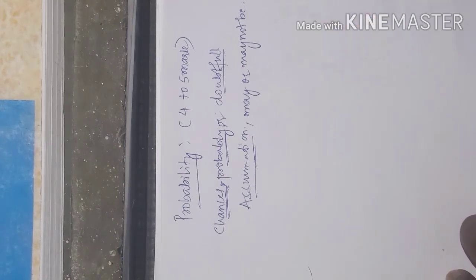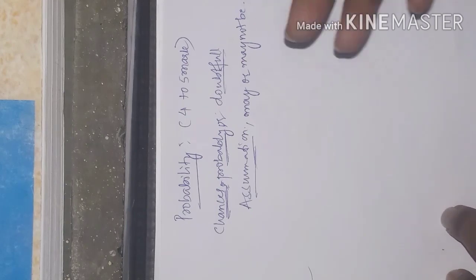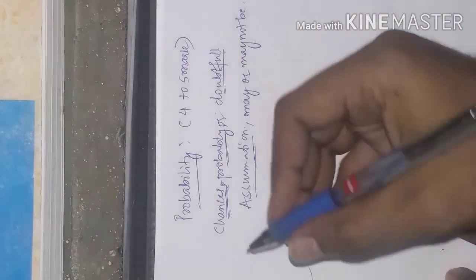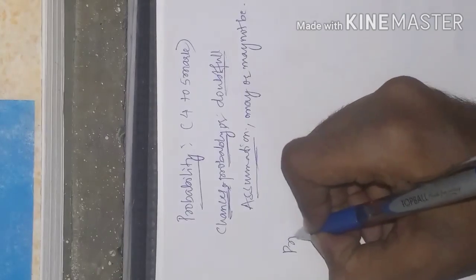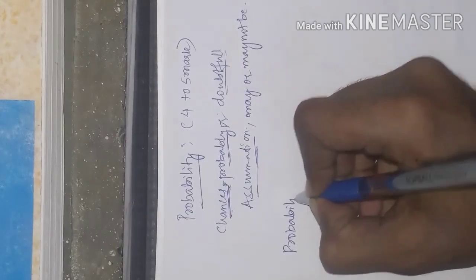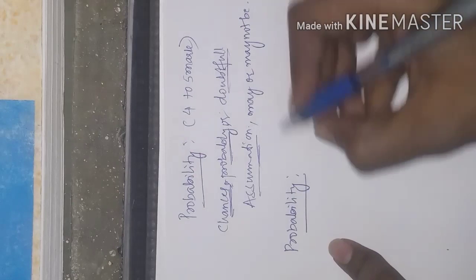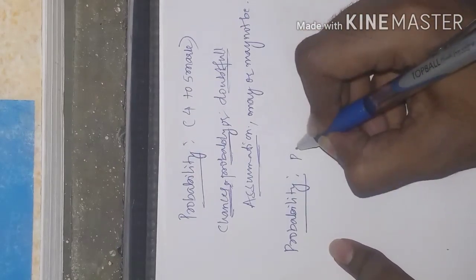When I go mathematically about probability, we have a definition and we have formulas. Let us see what they are.